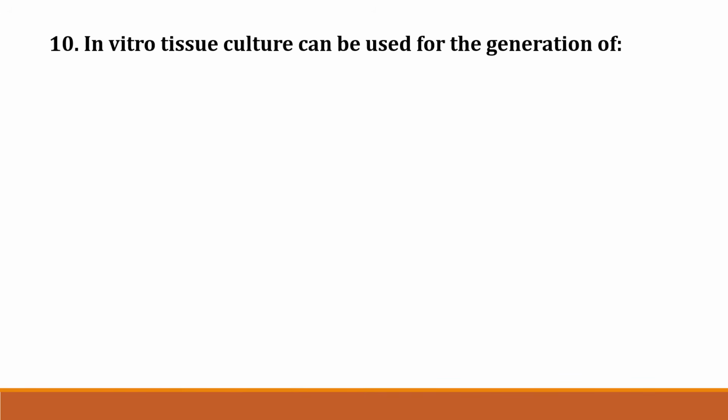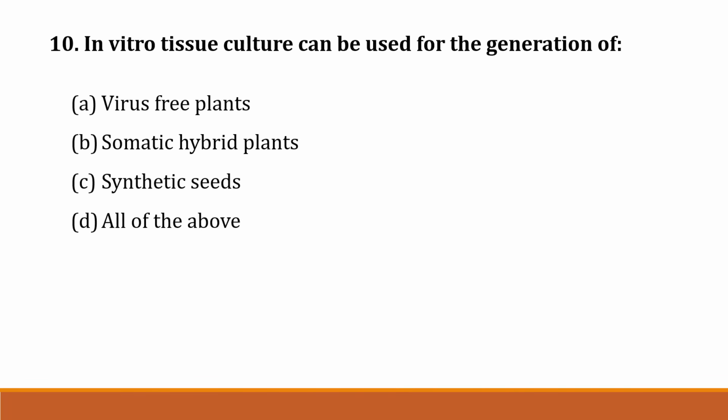Then question number 10. In vitro tissue culture can be used for the generation of option A. Virus-free plants. Option B. Somatic hybrid plants. Option C. Synthetic seeds. Option D. All of the above. Correct answer is option D. All of the above.